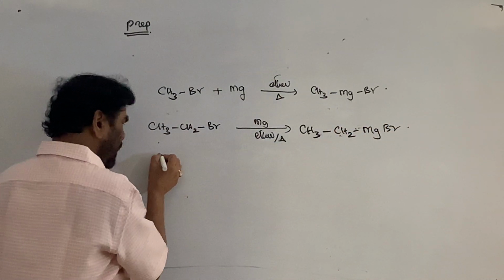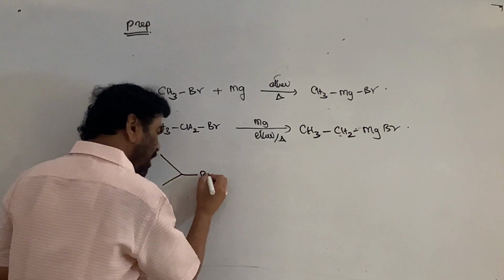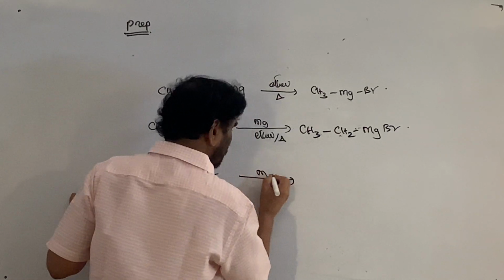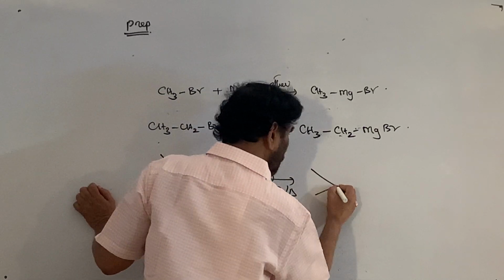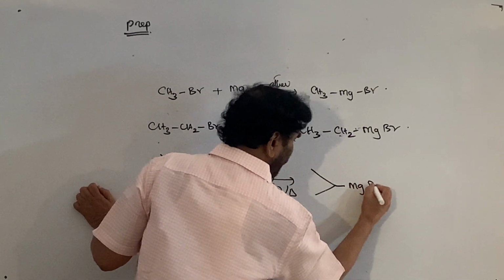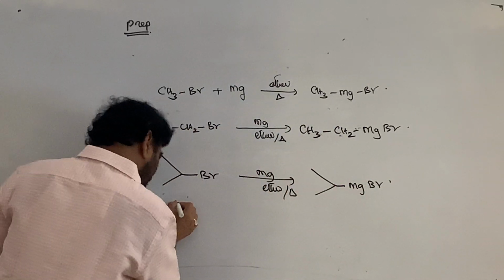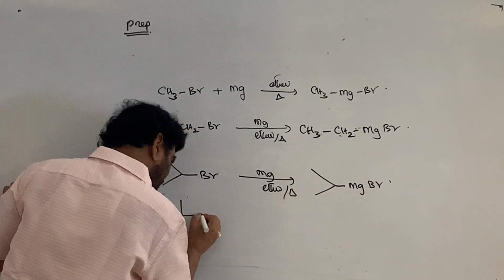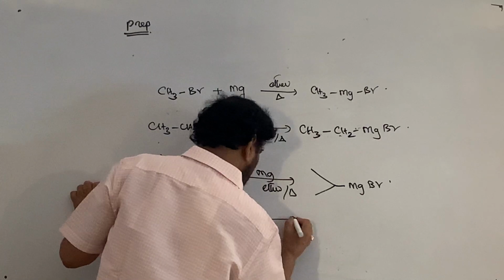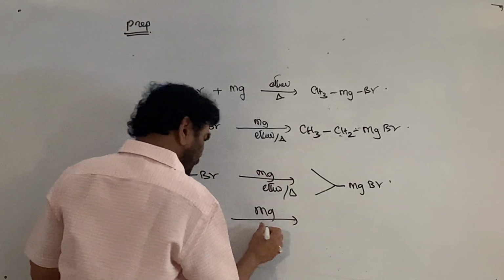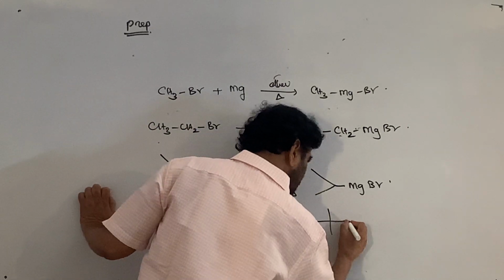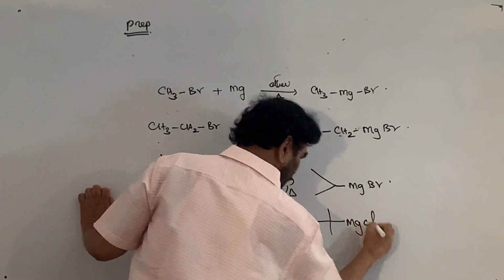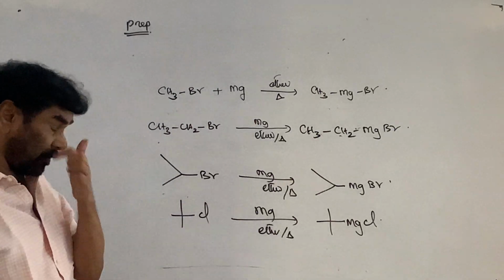If you take isopropyl bromide or iodide, with magnesium in ether under reflux, isopropyl magnesium bromide is formed. In the case of tertiary, it is better to use the chloride, with magnesium in ether under reflux; tertiary butyl magnesium chloride is formed.